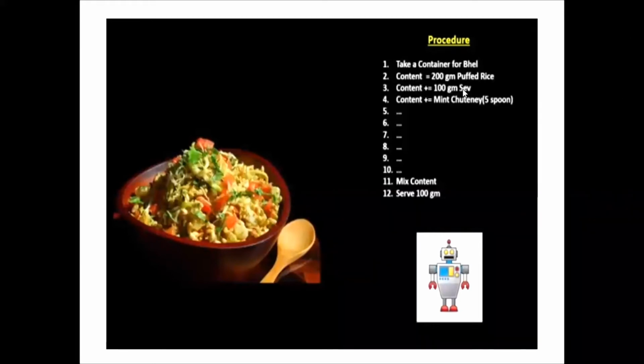So what will be the procedure? Take a container of bhel, take 200 gram of puffed rice, plus sev and the other contents. Now the procedure will be: mix the contents, and serve the required number of grams. Once the bhel is ready, we can serve it. Now see what object oriented means in the same case.